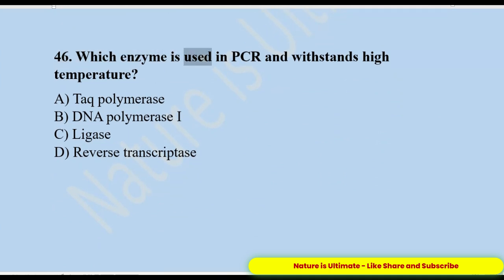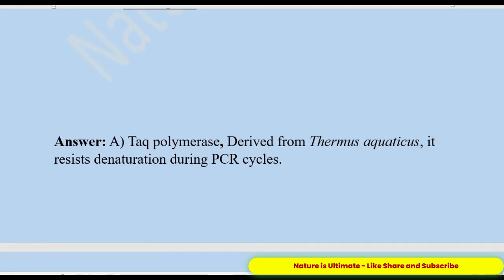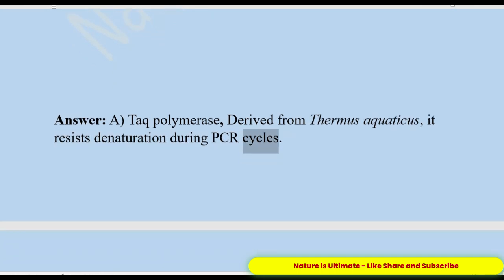46. Which enzyme is used in PCR and withstands high temperature? A. Taq polymerase. B. DNA polymerase I. C. Ligase. D. Reverse transcriptase. Answer: A. Taq polymerase, derived from Thermus aquaticus. It resists denaturation during PCR cycles.